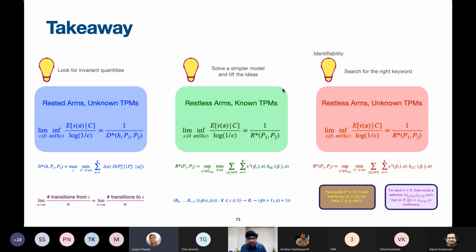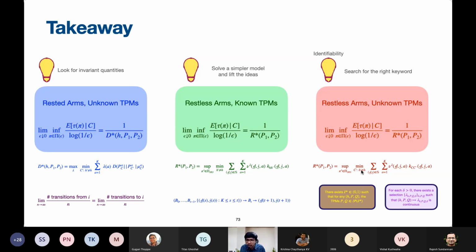Thank you. So yeah, definitely. Let's just very simply compare the bounds for the known TPMs case and the unknown TPMs case here. So this is min over h prime not equal to h. This is just finitely many alternatives. And then this is min over all possible arms configurations, not just the ones with h prime not equal to h, but also with TPMs being different.